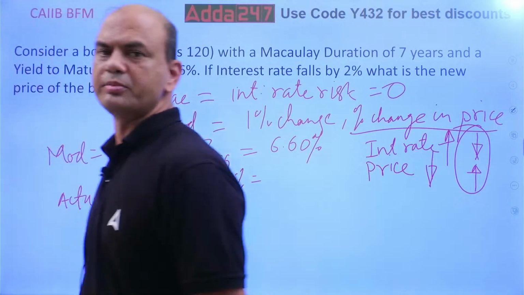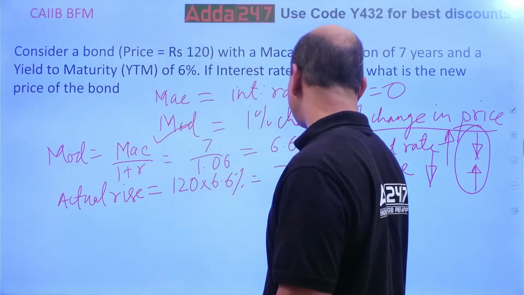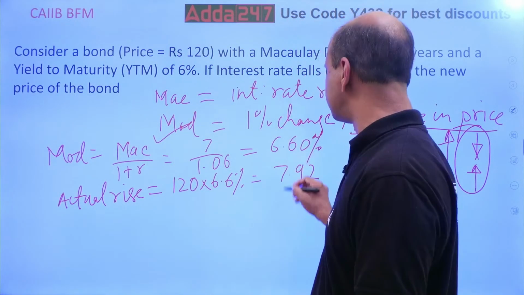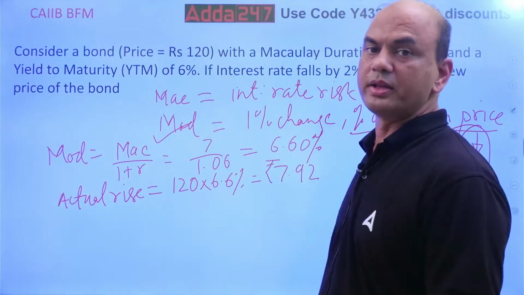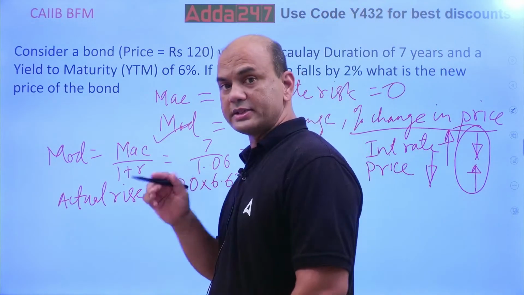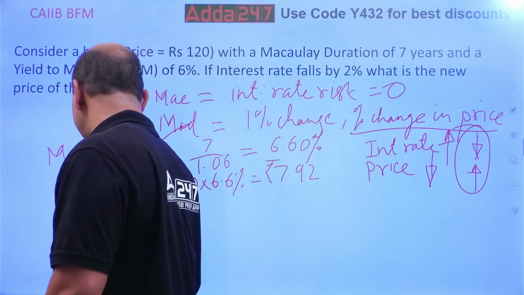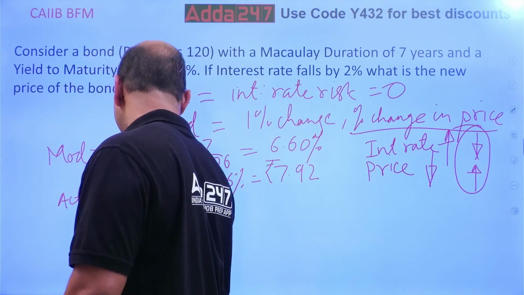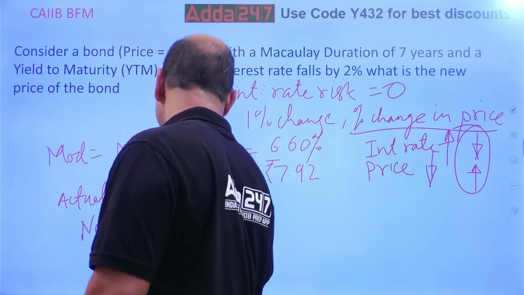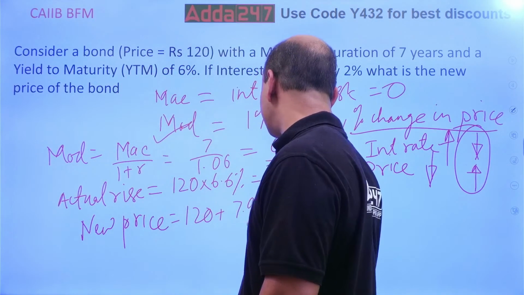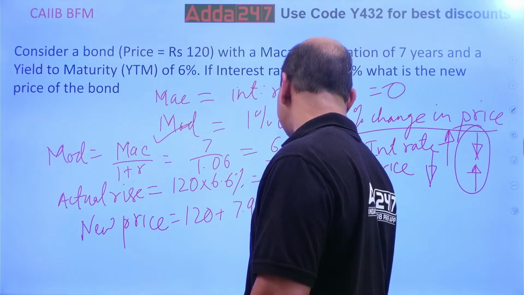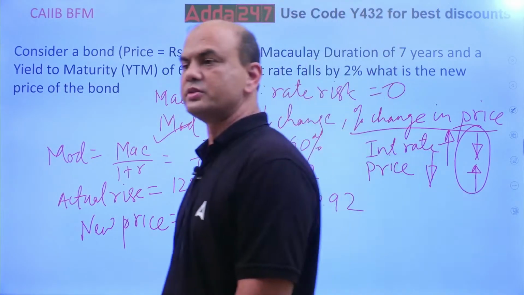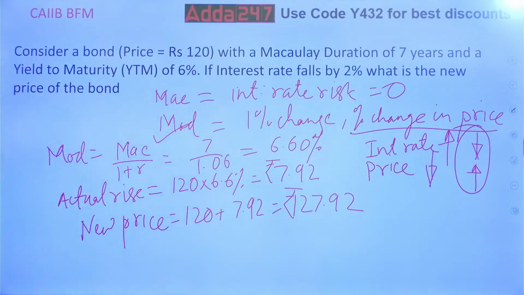Okay, the rise is 7.92 rupees. So my price will rise. What is the new price of the bond? New price equals 120 plus 7.92, which equals 127.92 rupees. So that is the answer. Kindly note, it is 127.92.